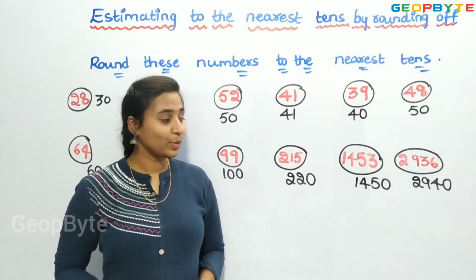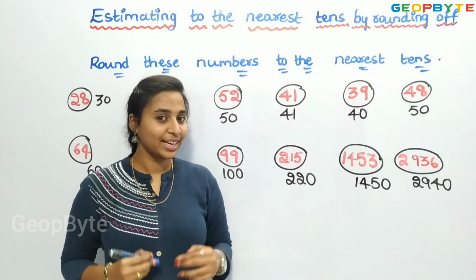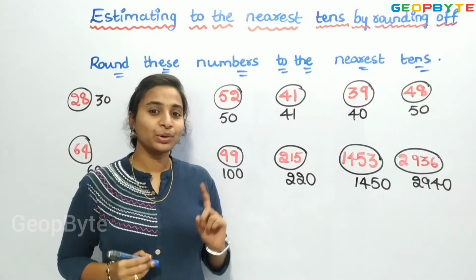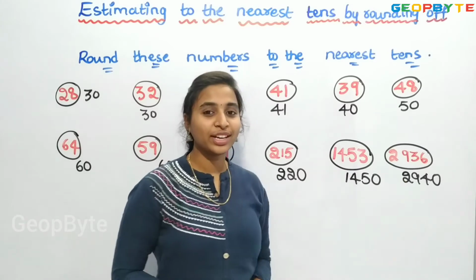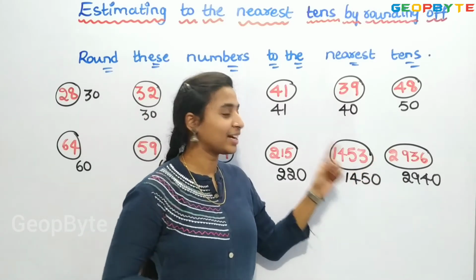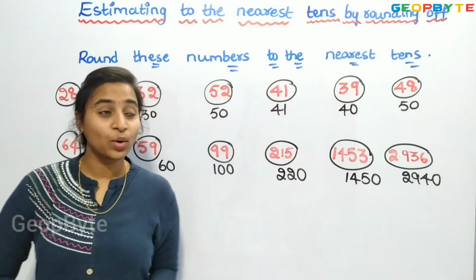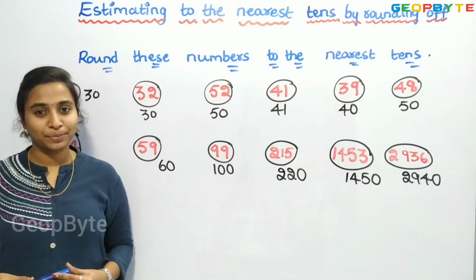The difference between 2936 and 2940 will be 4. So, it is the least when compared to the other difference. So, 2940 will be the nearest number for 2936. So, this is the way to find the nearest rounded numbers.